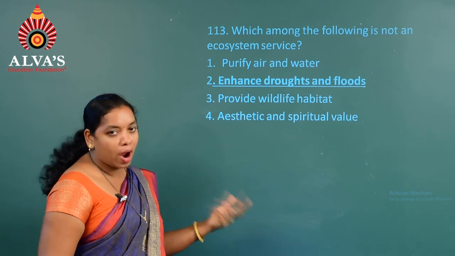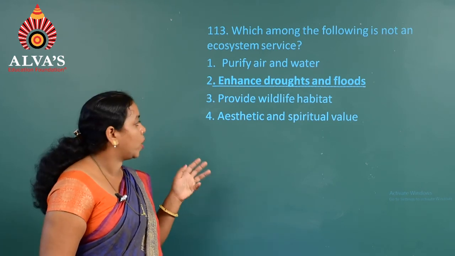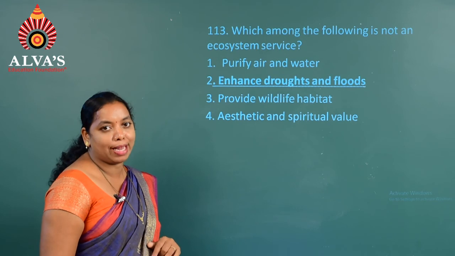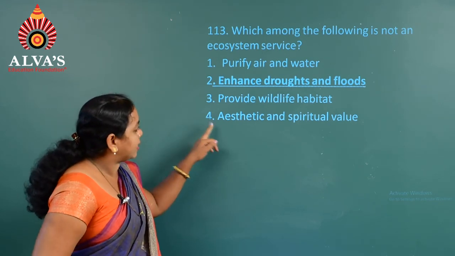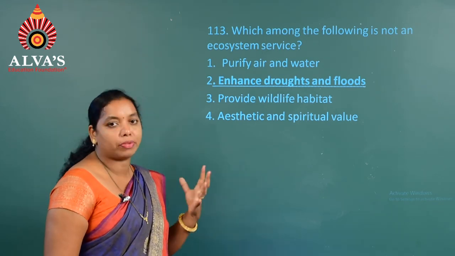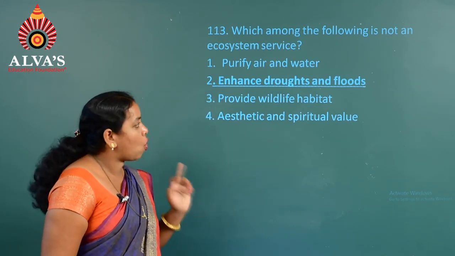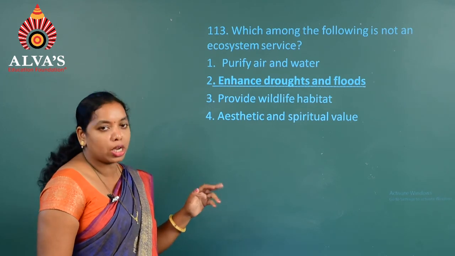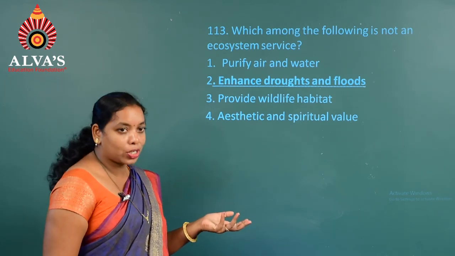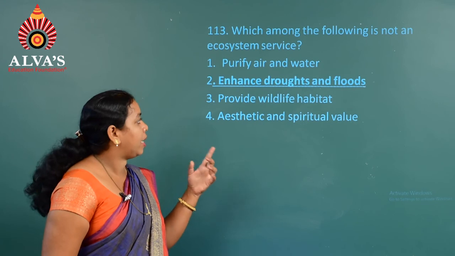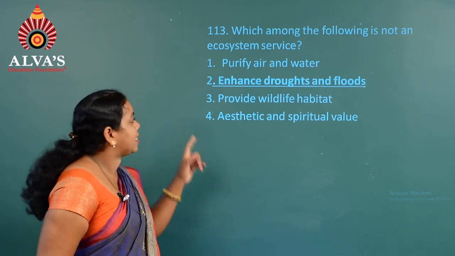And the third one, provide wildlife habitat, it's true. Fourth one, aesthetic and spiritual value, is also one of the ecosystem services, except the second one, enhance droughts and floods. That is wrong because it won't enhance, it used to check the floods as well as droughts. So, the answer is the second option.